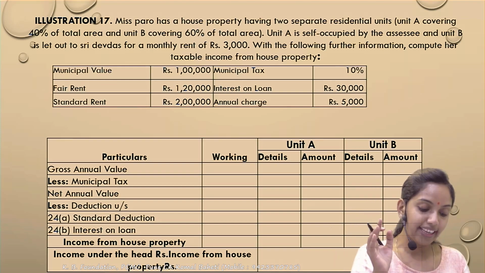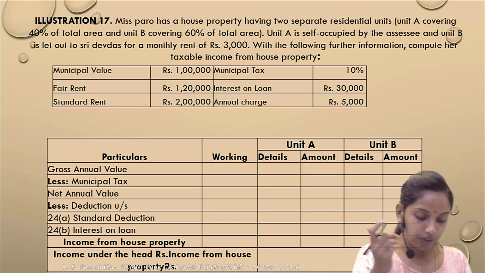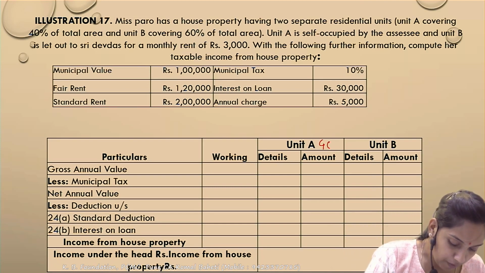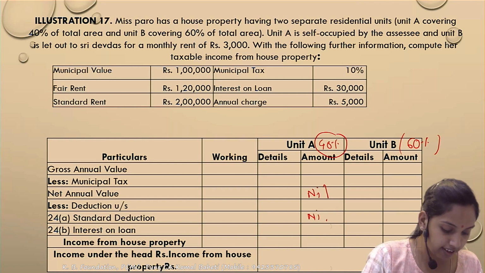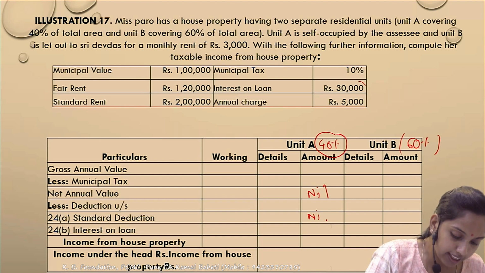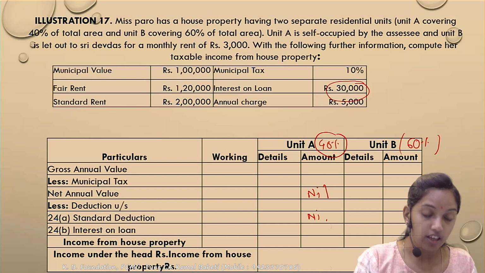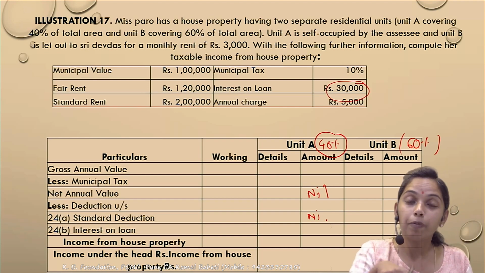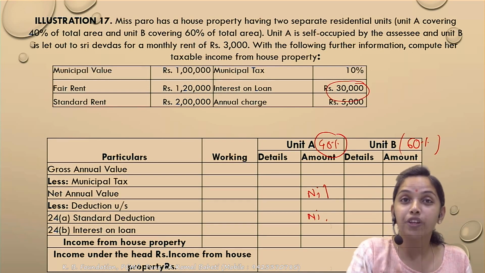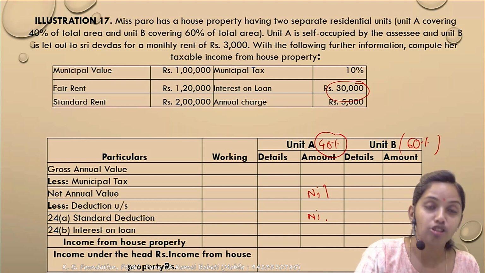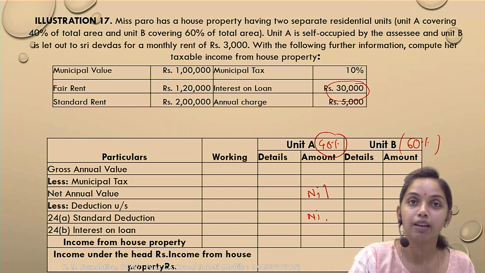So for unit A, what is relevant? Unit A का area कितना है? 40% है और unit B का area कितना है? 60% है. Correct. So for unit A, the net annual value is nil. Standard deduction is nil. सिर्फ interest का deduction मिलेगा. Interest on loan कितना है? 30,000 है. But ये loan किसके लिए रहेगा? पूरी प्रॉपर्टी के लिए रहेगा ना, मतलब unit A और unit B दोनों के लिए रहेगा. इसमें से unit A का portion कितना होगा? 40%. So 30,000 का 40%, so it comes to 12,000.